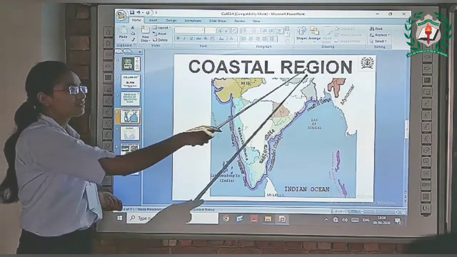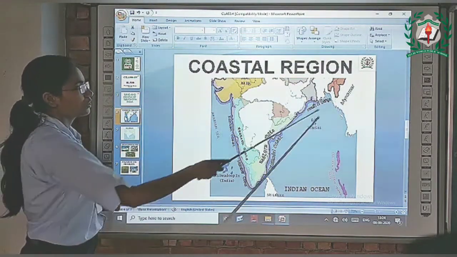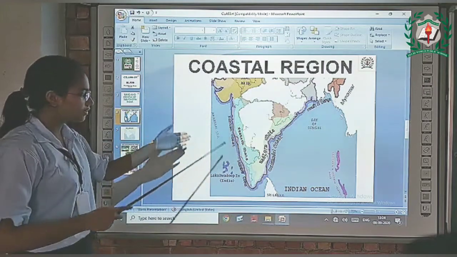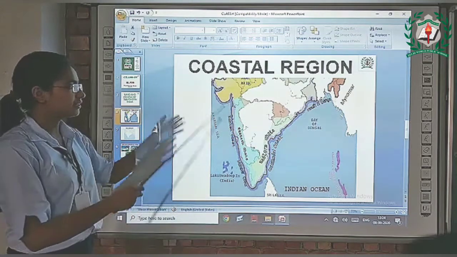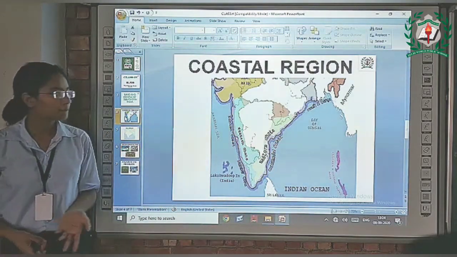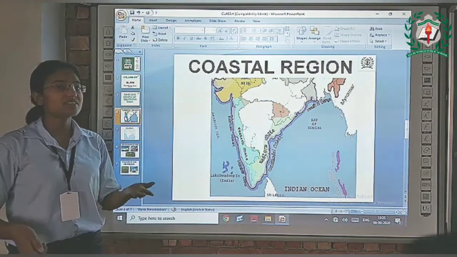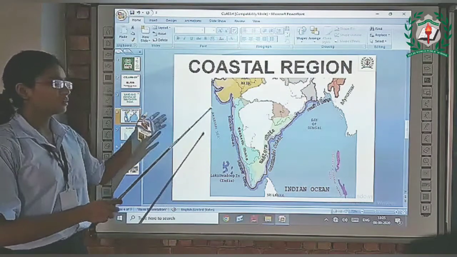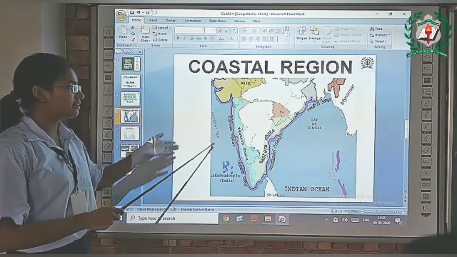So coastal region. This highlighted part, or you can say the border of Southern India, is called the coastal regions. These are surrounded by major water bodies. In the west direction, it is surrounded by the Arabian Sea.